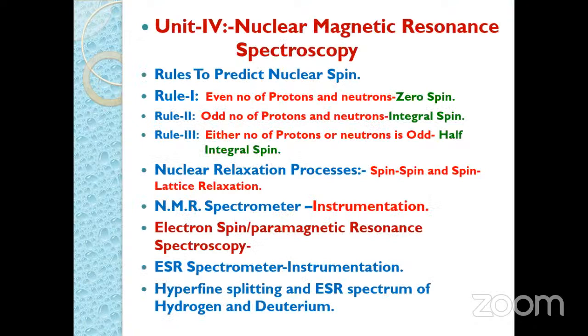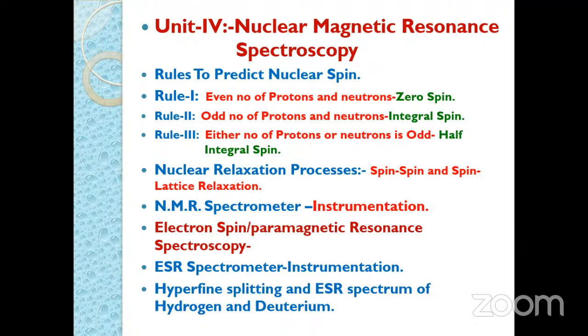Another important point is hyperfine splitting and the ESR spectrum of hydrogen and deuterium. This is also an important point. On this, a question will 100% be asked in the examination: what is meant by hyperfine splitting, and explain the ESR spectrum of hydrogen and deuterium. Regarding this, in case of hydrogen we get 2 peaks, and in case of deuterium we get 3 peaks. This is calculated by considering the spin number.